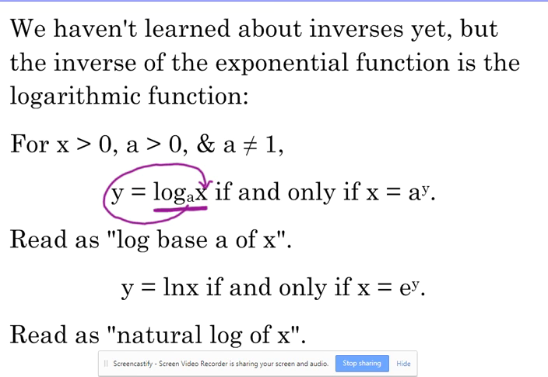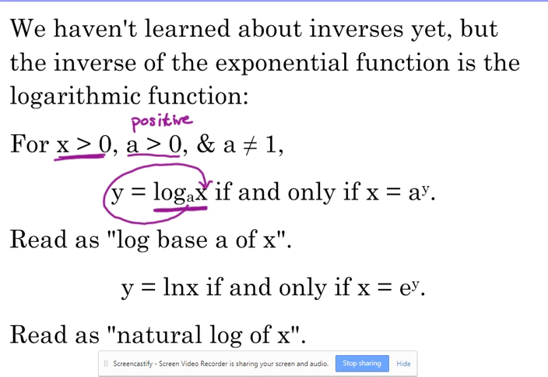As far as this notation, x has to be greater than 0. We just talked about that with the domain. A also has to be positive. A is greater than 0 is just a fancy way of saying it has to be positive. We do not deal with negative bases with our logarithms. Our base is always going to be positive. It doesn't always have to be a whole number. They can be decimals, and they can technically be fractions. You don't see that a whole lot, but as long as it's a positive number, it can be the base.